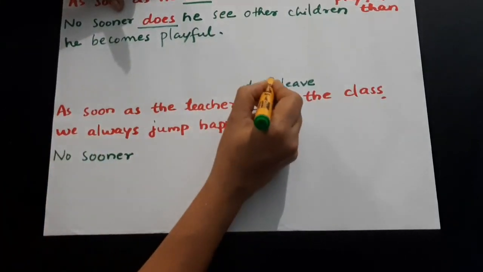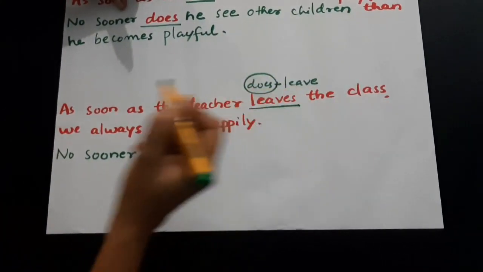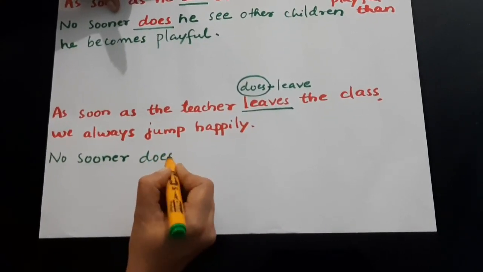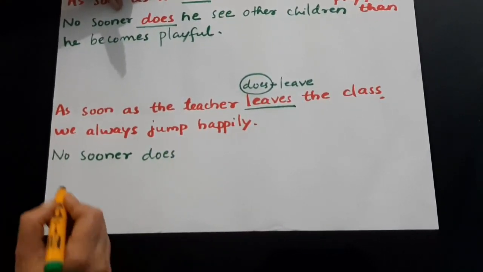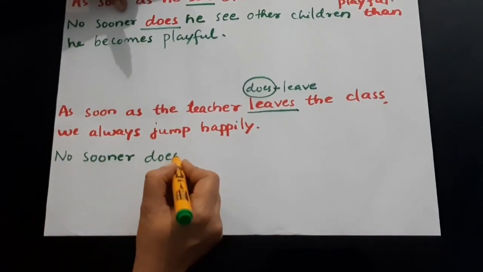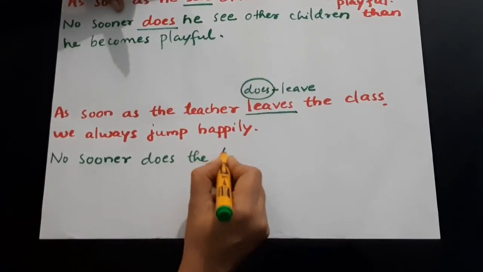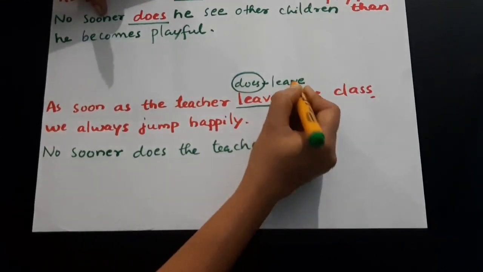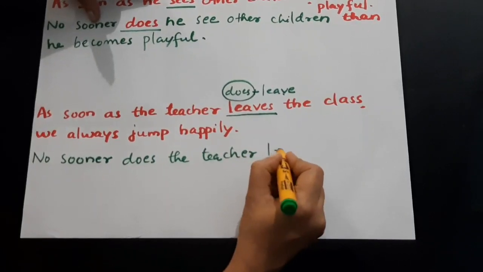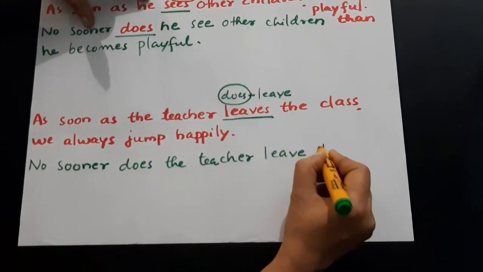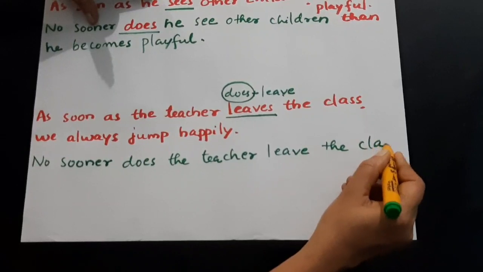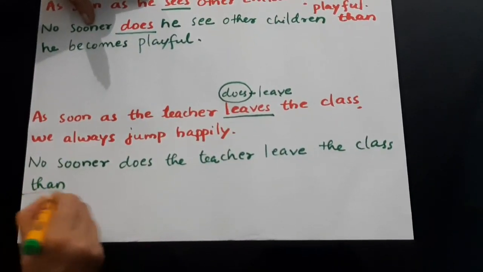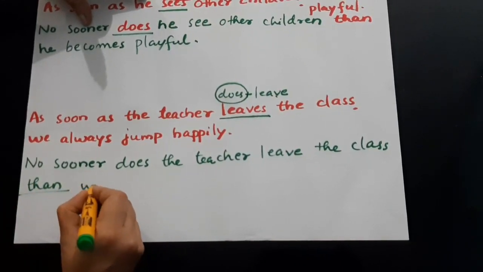So you got the auxiliary does. So you need to use does here instead of had. So no sooner does the teacher leave the class than